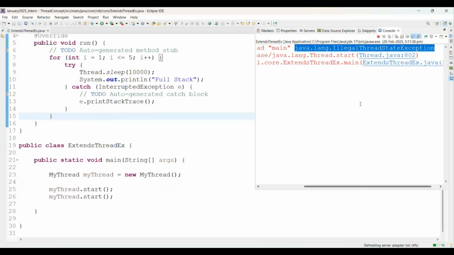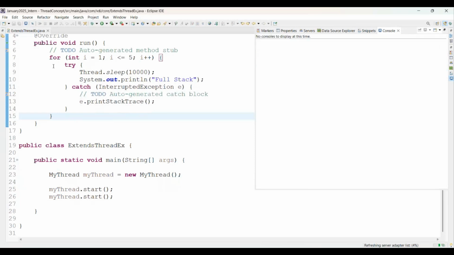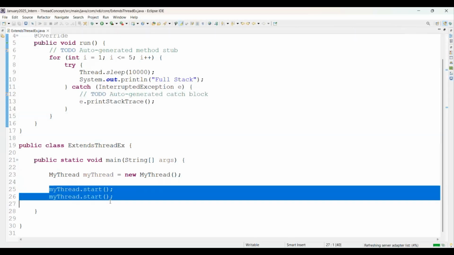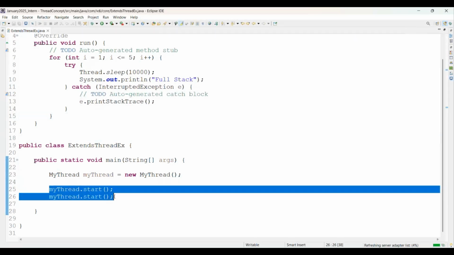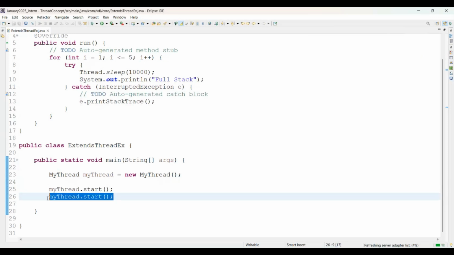Illegal thread state exception, and it is a runtime exception. An exception means an abnormal condition which interrupts the normal flow of our Java program. In Java, there are two types of exception: checked exception and unchecked exception, right? Here, illegal thread state exception is an unchecked exception. I'm just going to stop our application here. Once you try to start the same thread twice, it will give us a runtime exception, and the exception name is illegal thread state exception.